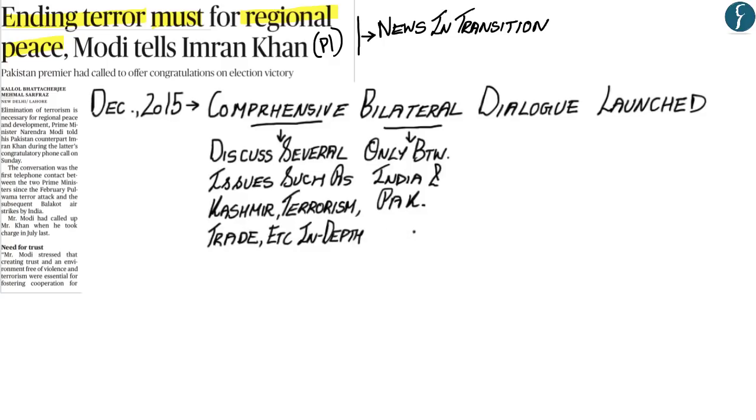However, under the Comprehensive Bilateral Dialogue, it was agreed upon that these issues which exist between India and Pakistan would be discussed only between India and Pakistan, and there would not be any third country interference. And by dialogue, you already know that it means talks and any other form of engagement, such as cultural engagement, commercial engagement, or any other form of engagement between India and Pakistan.